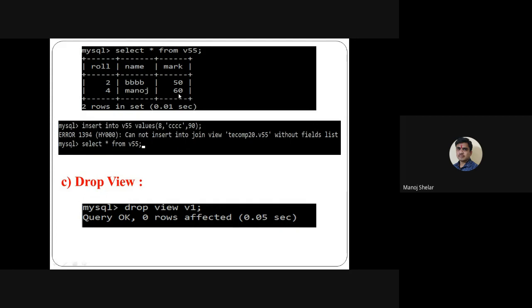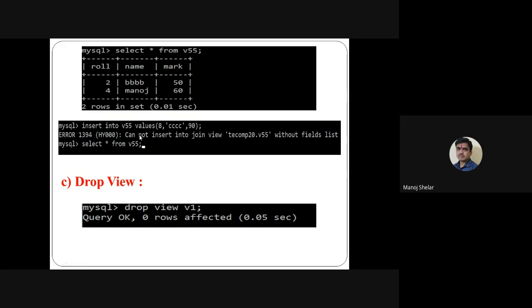So simple. Suppose V55 is a non-updatable view, because roll number and name are from the first table and mark is from the second table. Then fire any insert query on V55. So insert into V55 values CCC 90. So you get an error message because it's a non-updatable view. And it is non-updatable because here we use two or more tables.